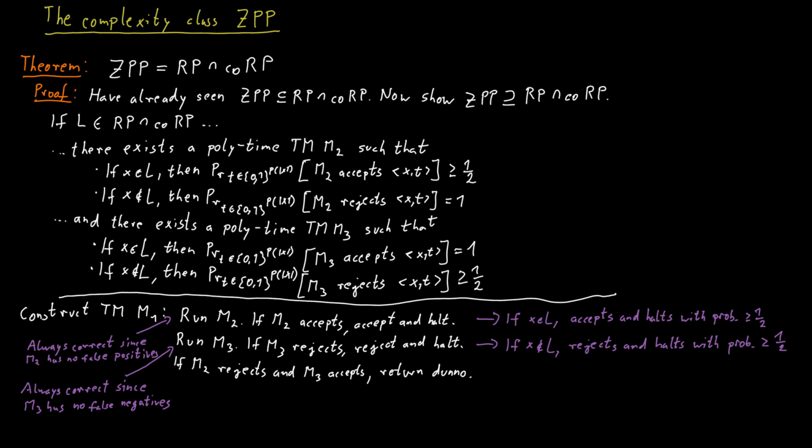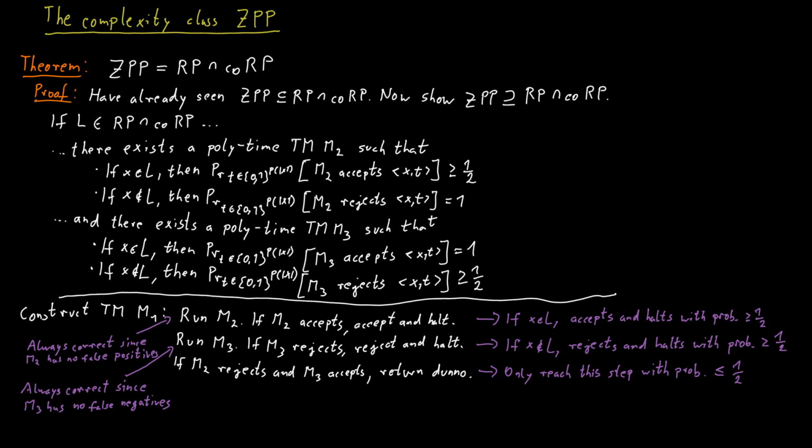And that means we terminate at this point. So if the word is in the language, we don't get past the first step with probability at least 1/2. If the word is not in the language, we don't get past the second step with probability at least 1/2. And so we can only reach the third step in either case of this machine M1 if neither of those previous things happen, and therefore this has to be bounded by a probability of 1/2.